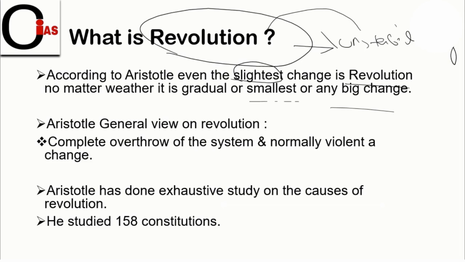What is the general view of revolutions? As per Aristotle, friends, if the system is totally unstable, then individuals can overthrow the system or they can go through violence in order to avoid the instability in the society.